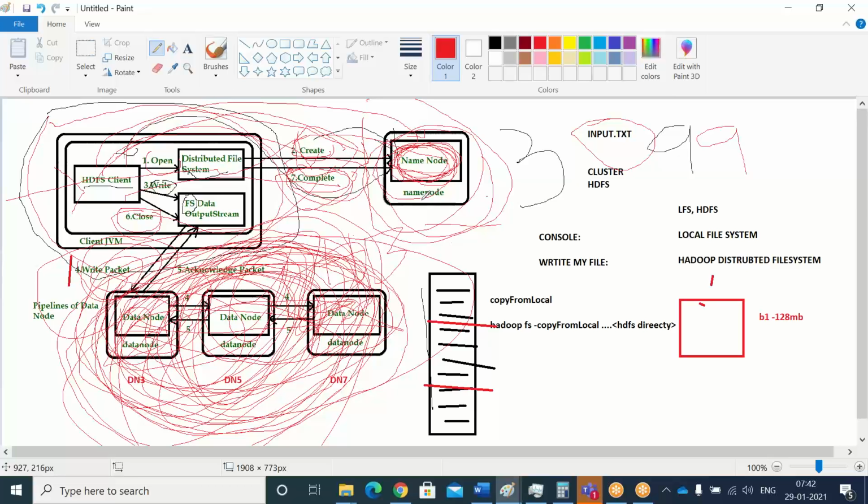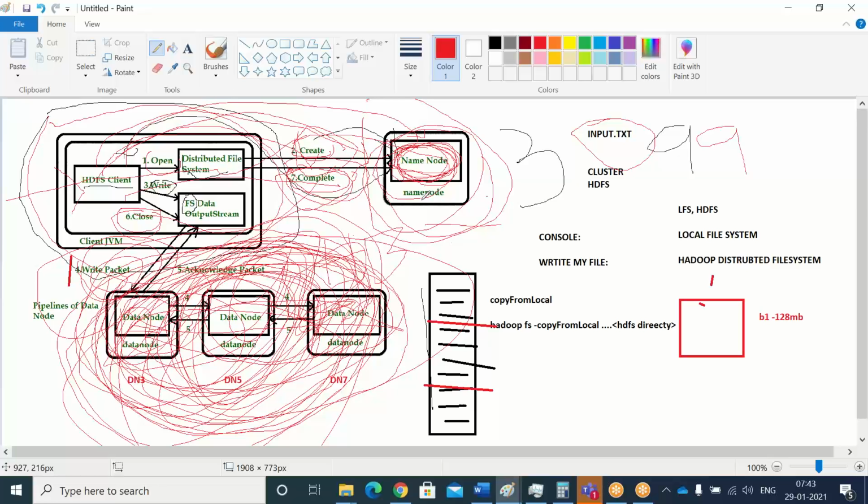Edge node is the term we use in the real-time environment, but there are other names, gateway node or client node. In 95% of cases we use the edge node. Whenever you are assigned a project, they will immediately give you the edge node details. Or you should ask where are my edge node details, because I would like to check the connection activities and all. They will feel that this guy is a real-time guy, he knows the process.